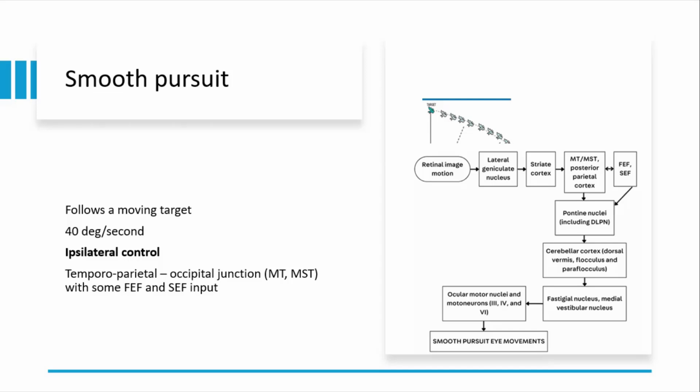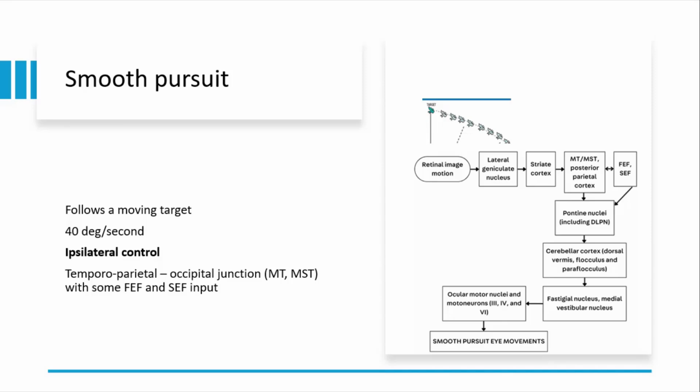And this is basically to make sure that you have the calibration of how much eye movement is to take place. And then after that, you have the vestibular nucleus and the sixth nerve nucleus and the sixth nerve, to make sure you have the movement of the eye to the right side. They also communicate with the left medial rectus so that the eye moves conjugately in that direction.